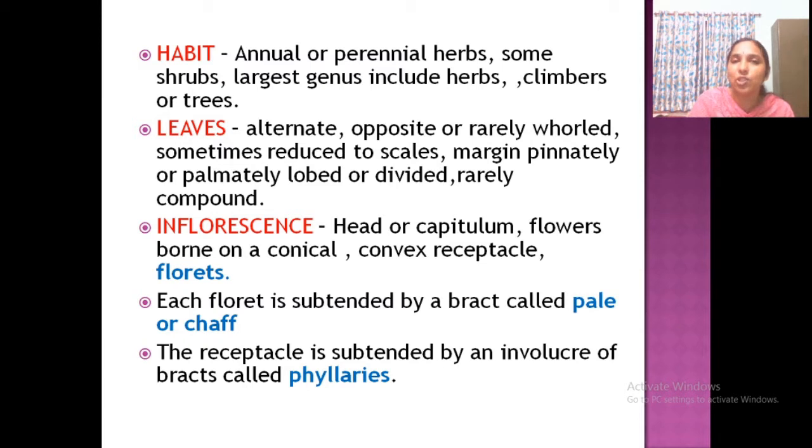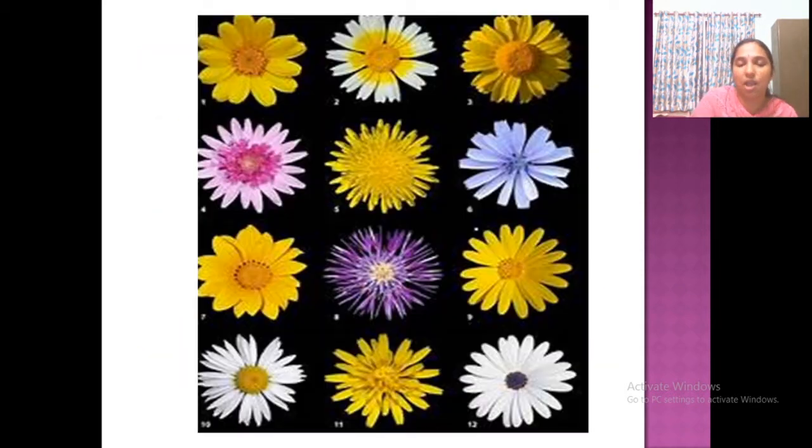Clear? So if you want, you can clarify by looking back at the class on inflorescence. Then each floret, that is each flower in the inflorescence, has a bract known as pale or chaff. Each flower and its bract. Now the whole inflorescence has a receptacle at its base bearing a cluster of bracts, an involucre of bracts, known as phyllaries. So each floret has a bract, the chaff, and the total inflorescence has at the receptacle base an involucre of bracts, known as what? Phyllaries. I will show you the picture.